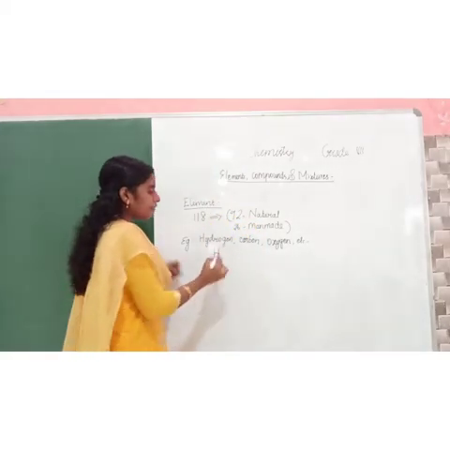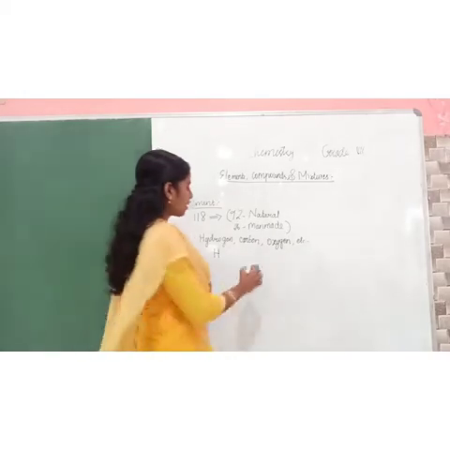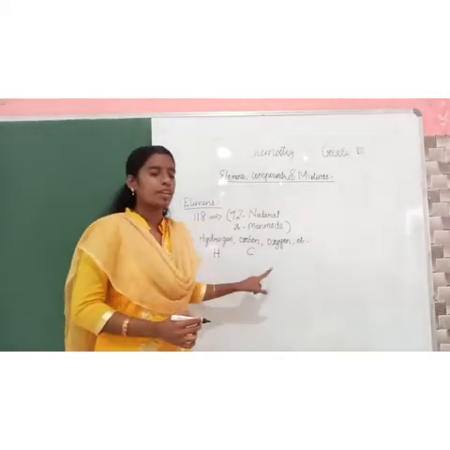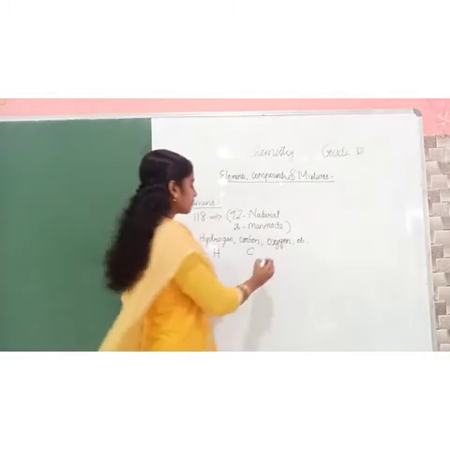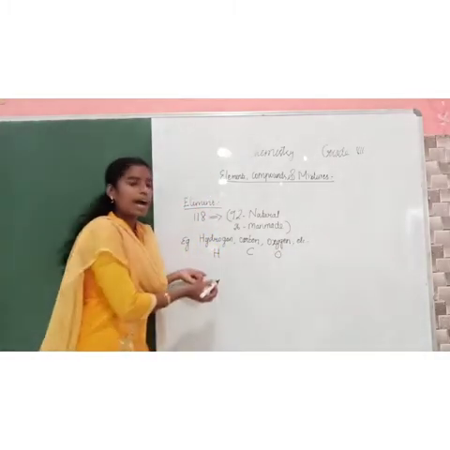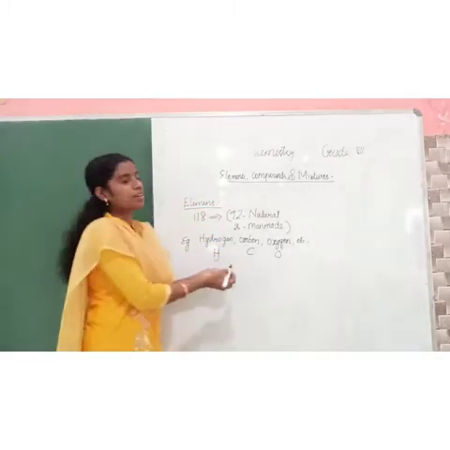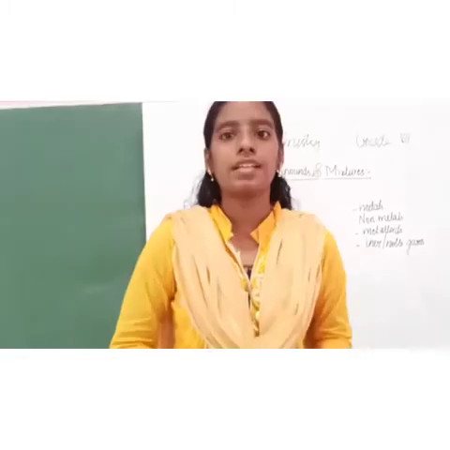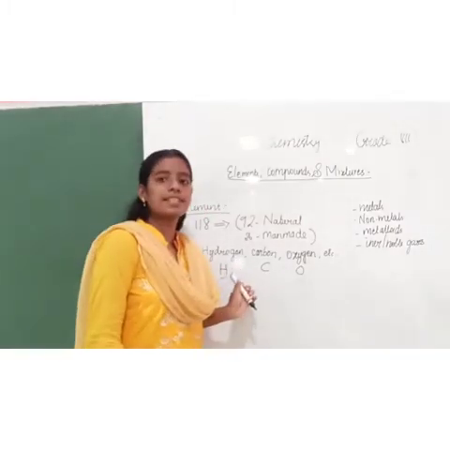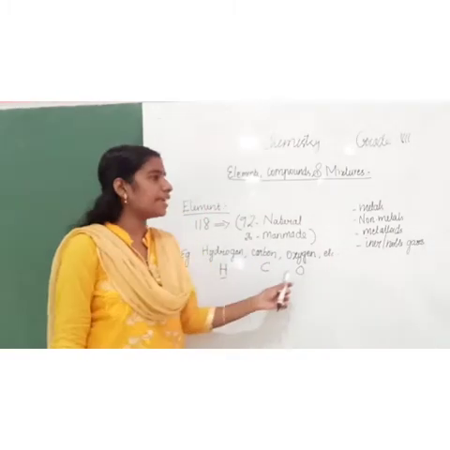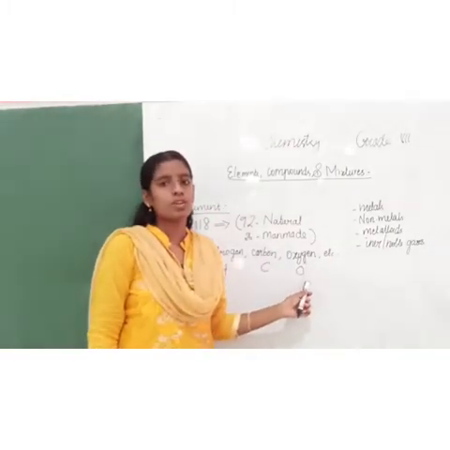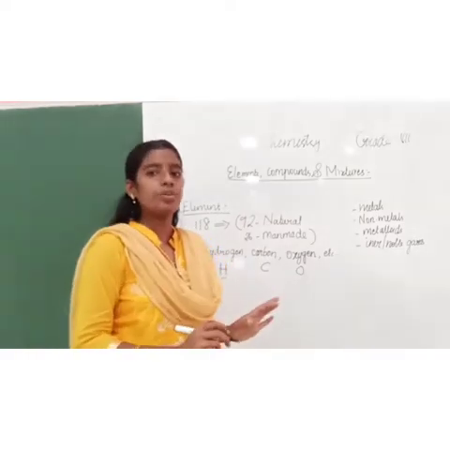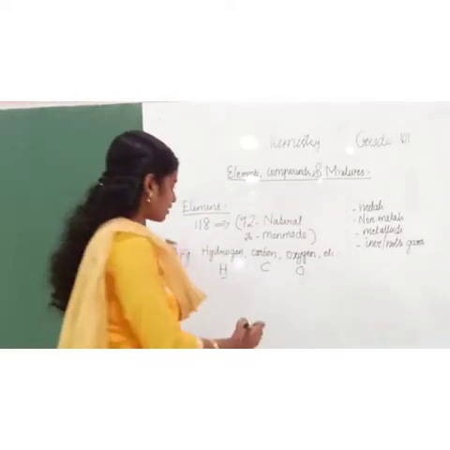Hydrogen we denote with H, carbon with C and oxygen with O. Hydrogen is an element, carbon is an element and oxygen is an element. The symbol for hydrogen is H, carbon is C, oxygen is O. Consider now how we will write oxygen.